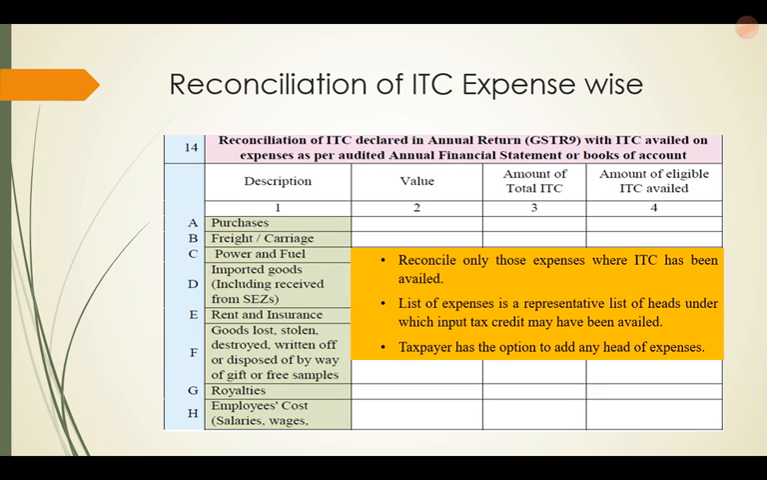Take your P&L account, and for the 9-month period in which GST was applicable, give only those expenses where ITC has been availed. They say that this list of expenses is a representative list of heads under which ITC has been availed. The taxpayer has the option to add any head of expenses or remove any head of expenses. That is why the heads where GST is not applicable, like employees' costs, salaries, wages, they should not have been given in the first place, but since they have been given, we should not take them, and only those expenses where ITC has been claimed need to be shown here, reconciled ITC-wise.